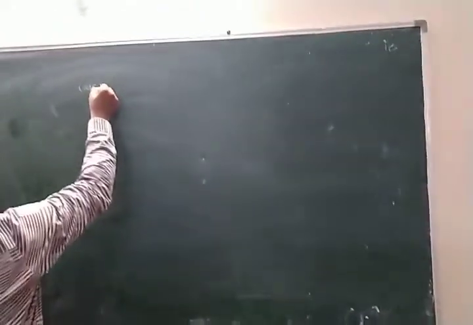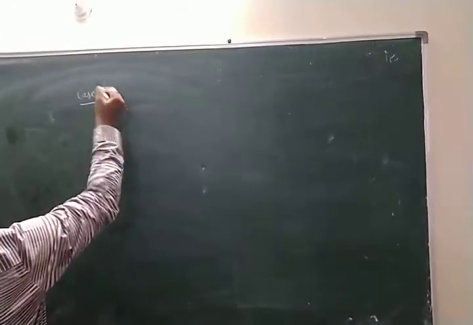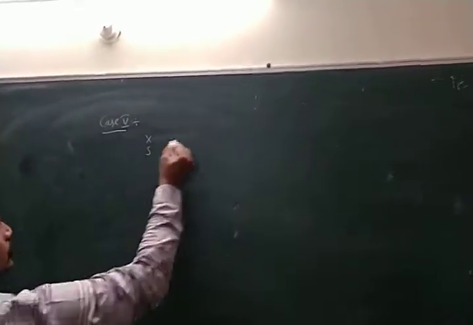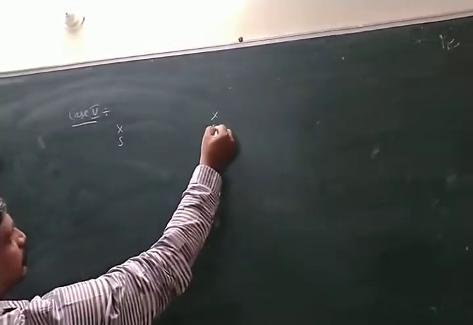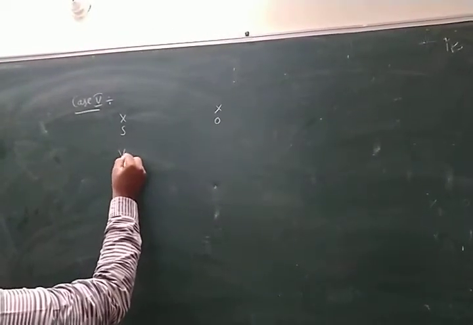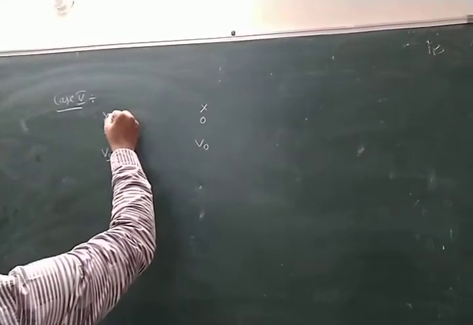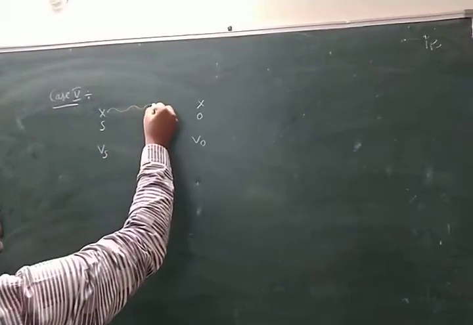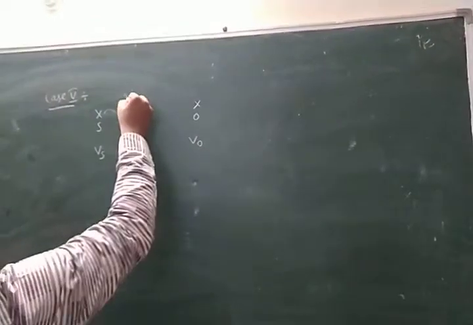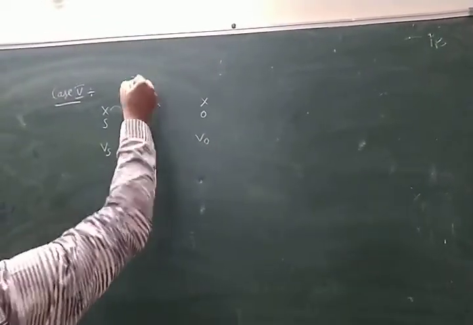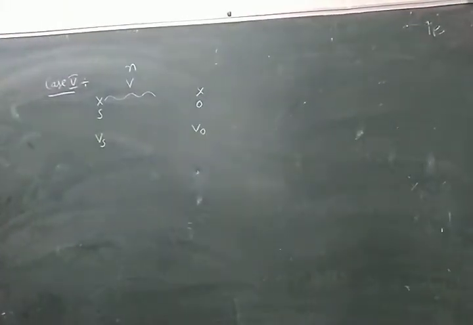Case 5, Nana. Look here, this is the source, Nana, this is the observer. In case 5, both are in motion. That means velocity of source Vs, velocity of observer V0, source always produces a sound, velocity of sound V, actual frequency of sound N.